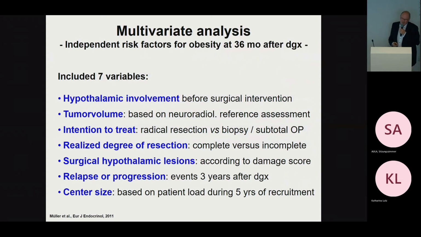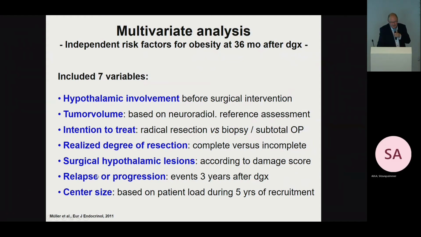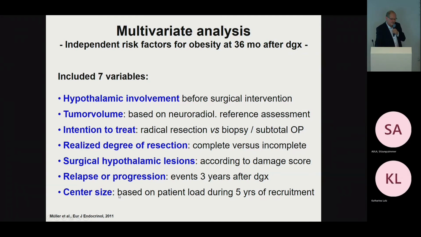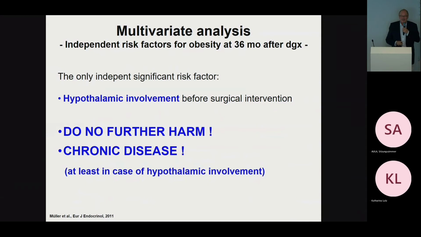Okay, a lot of parameters where you never know what's really independent impact and what's covariable. So we did a multivariate analysis, and we wanted to know what are the independent risk factors for obesity at 36 months after diagnosis. And as you can see, we included hypothalamic involvement, tumor volume, intention to treat, realized degree of resection, surgical hypothalamic lesions, relapse or progression, and also sample size, as you have seen. And I don't know whether you know the publication. We found one factor. And actually, we were a little bit surprised, but we saw that it's hypothalamic involvement before surgical intervention.